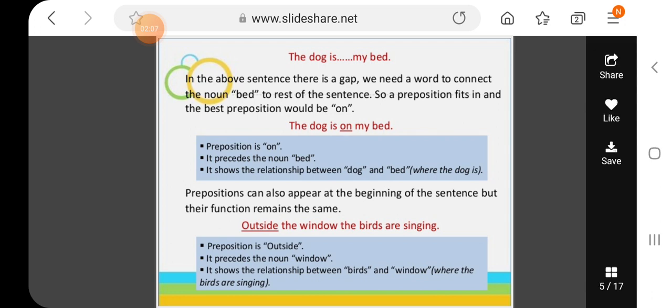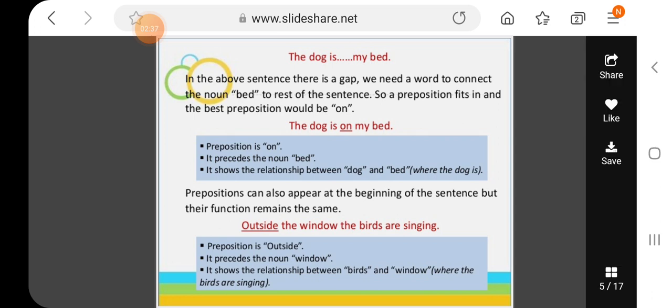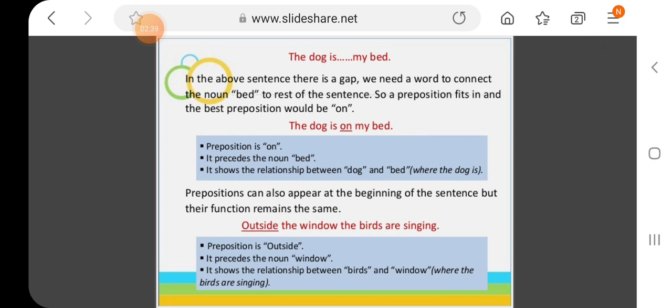The thing which is missing in this sentence is a preposition, because there is no connection between dog and bed. So to make a connection between dog and bed, we need a preposition here. There is a gap that we have to fill with a preposition. So let's have a look at the next example. The dog is on my bed. Now you can see there is a proper sentence because we have added a preposition. So without prepositions, there will be no connection between the dog and bed. So this is the function of prepositions.